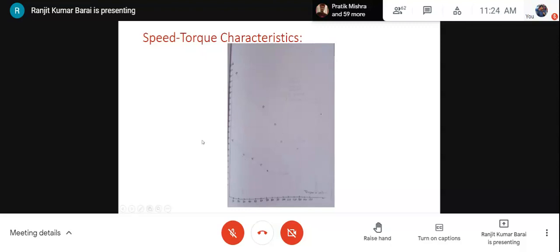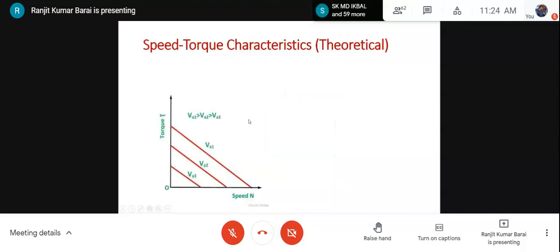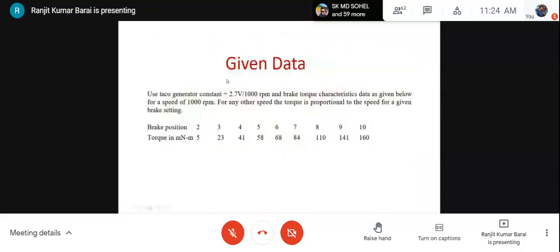The pattern is almost linear and almost parallel. This is not the ideal system, that's why there is a change in slope. But in an ideal system, there should not be any change in slope. They should have the same slope. Because of these linear characteristics, I can use this table. For 1000 RPM, I am calculating the torque for this position. So if I know the position and the speed, I can calculate the torque by interpolation and extrapolation, or from the unitary method.